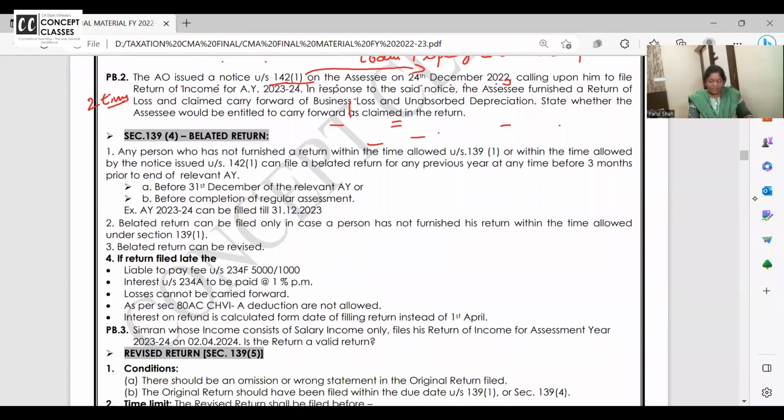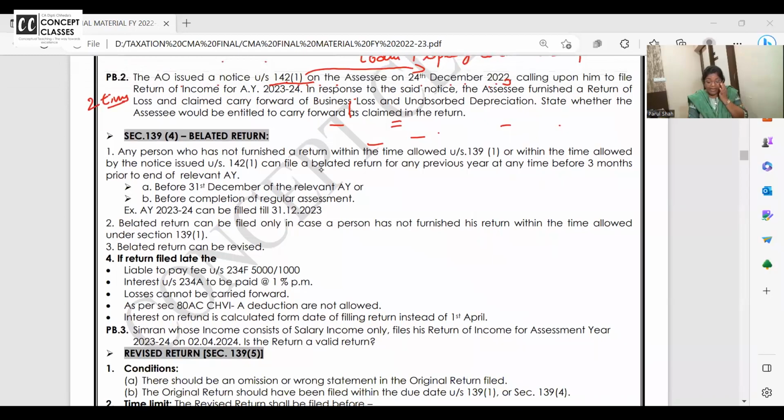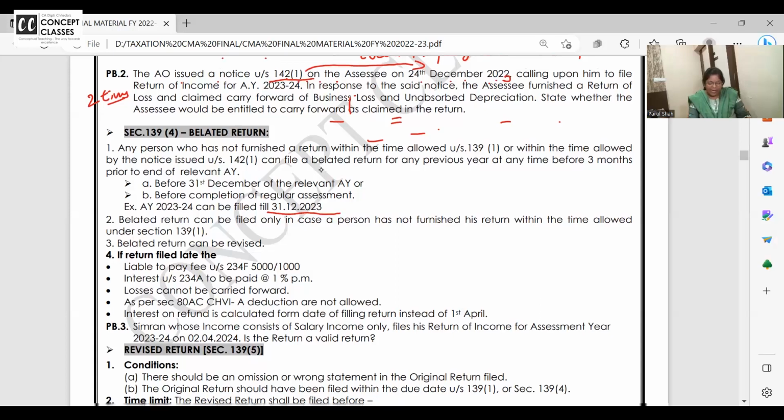Any person who has not furnished a return within the time limit allowed or by notice can file a belated return at any time before 3 months prior to the end of the relevant assessment year, before 31st December, or before the completion of the regular assessment. Okay, for assessment year 23-24 it can be filed till December. Belated return can be filed only in case a person has not furnished his return on time.